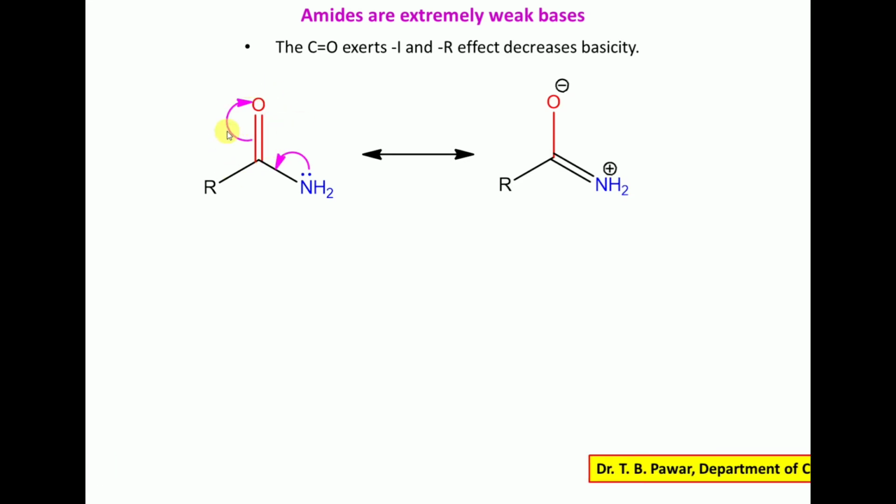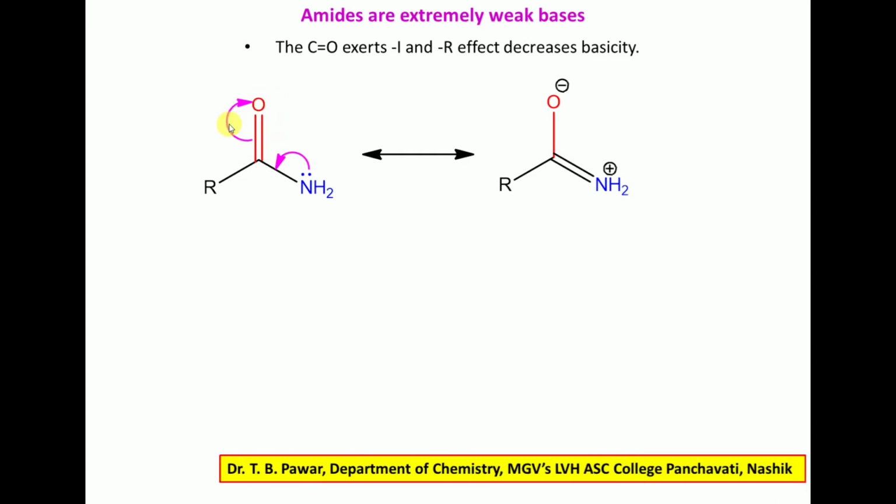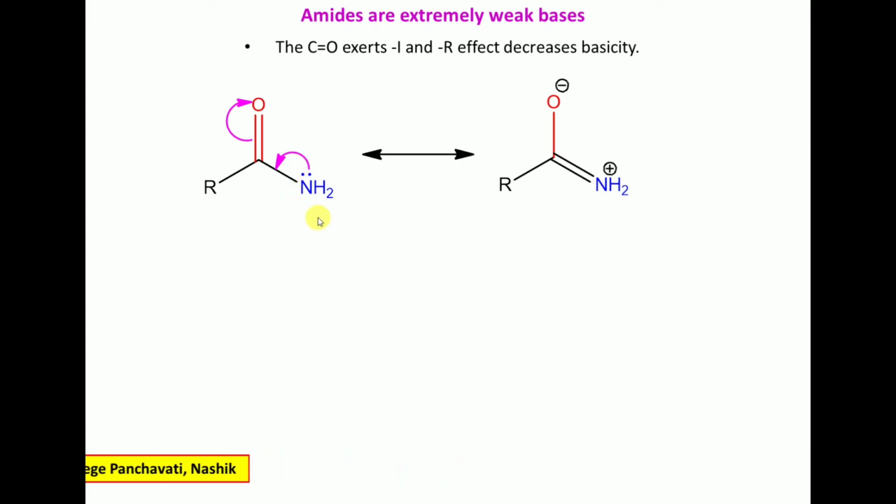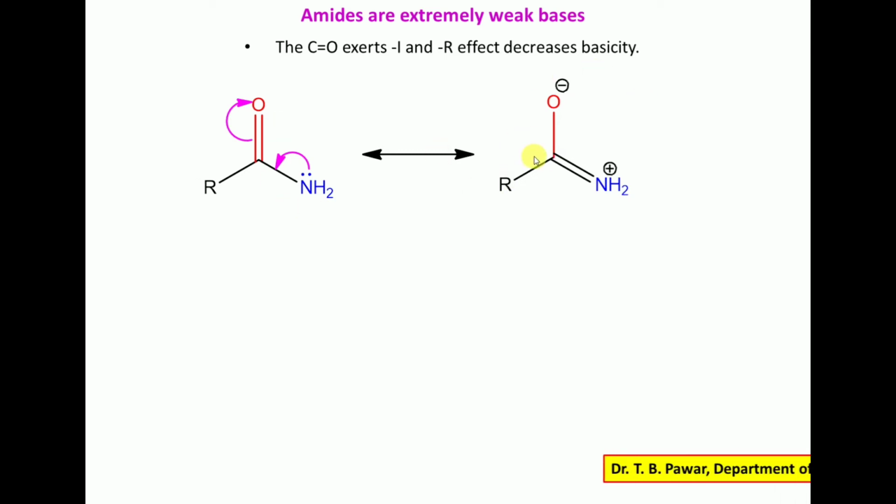Because of the minus I and minus R effect of the carbonyl group, the availability of the electron pair on nitrogen decreases and it is unable to donate H plus. So the amides are neutral. This is the resonating form of amide.